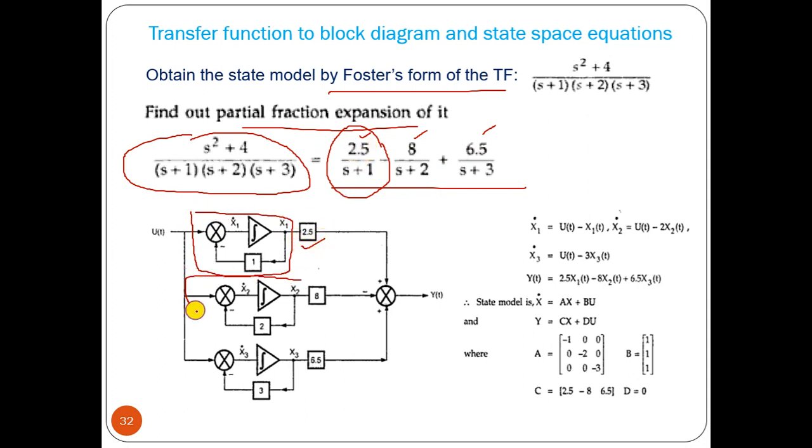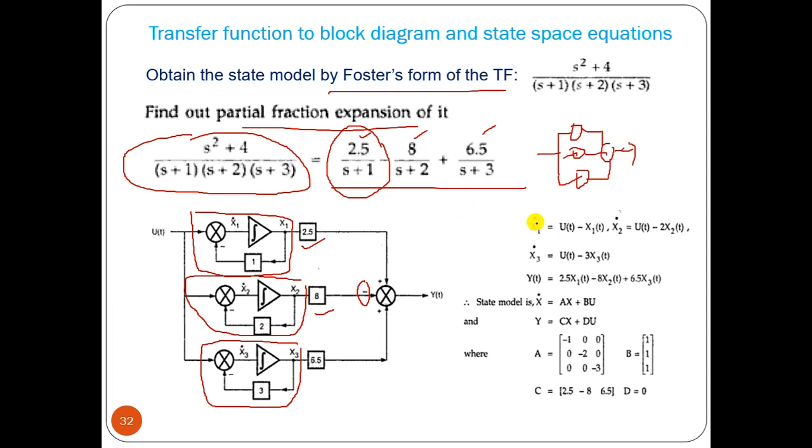Then the second term, 1 by s plus 2 multiplied with 8, then the 1 by s plus 3 term multiplied by 6.5. Here we have a minus sign, it is connected to all, so we have three blocks, first, second, third, and these are connected together and we get the output, that is the parallel connection.